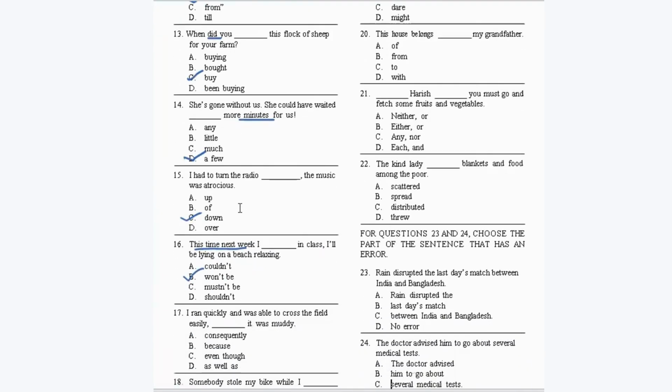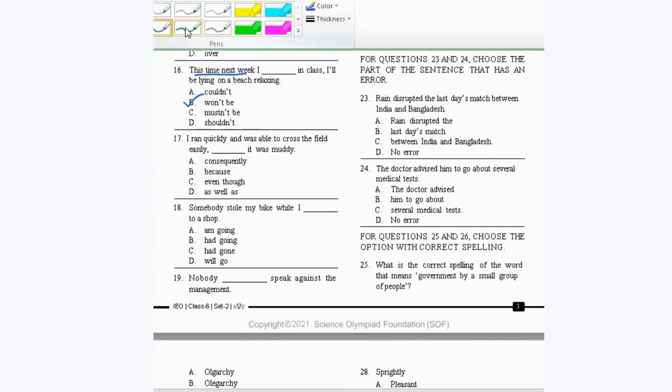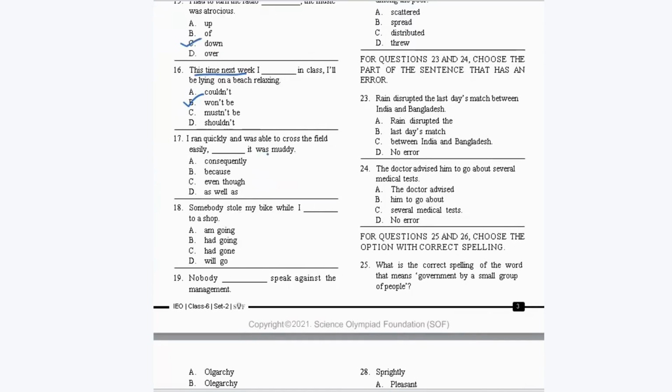Now, here we have, I ran quickly and was able to cross the field easily. Dash, it was muddy. So here you have to contrast things. Okay, you were able to cross the field easily. It was muddy. Okay, so it should be, even though it was muddy. When you have some different ideas here, we need this conjunction, even though it was muddy.